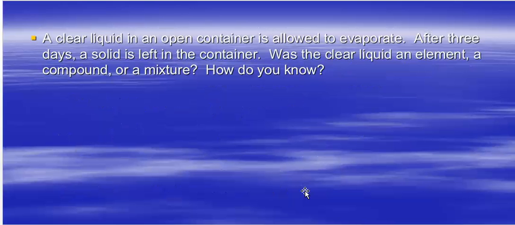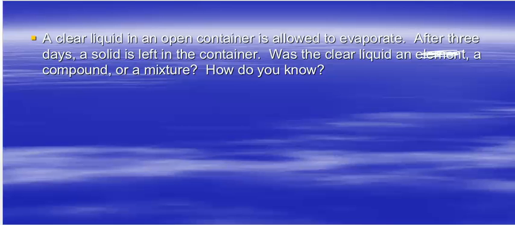Look at one more example. A clear liquid is allowed to evaporate, again a physical process. After 3 days, a solid is left in the container. Was the clear liquid an element, a compound, or a mixture? Well, we kind of went through this on the previous question. It could not be an element because it was separated from evaporation, which is a physical process. Elements cannot be decomposed, so it couldn't have been an element.